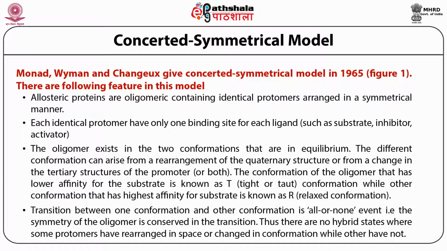There is no hybrid state where some protomers have rearranged in shape or changed in conformation while others have not. It means either a particular protomer exists in the T conformation or it exists in the R conformation, but we don't have any conformation that has some properties of the T state and some properties of the R state according to this model.